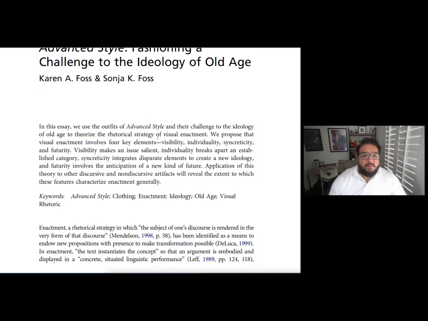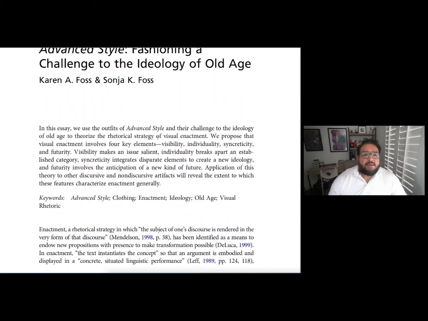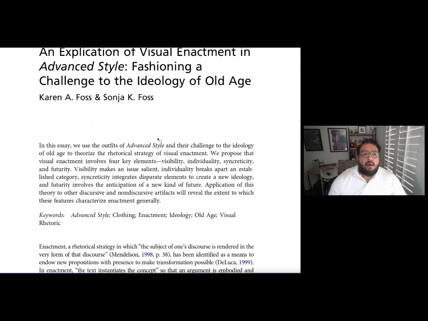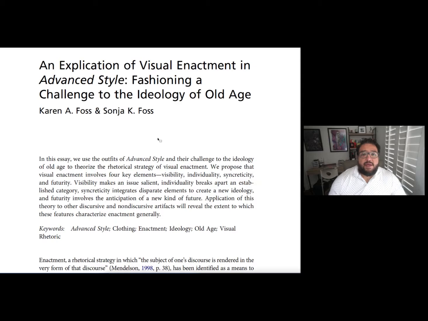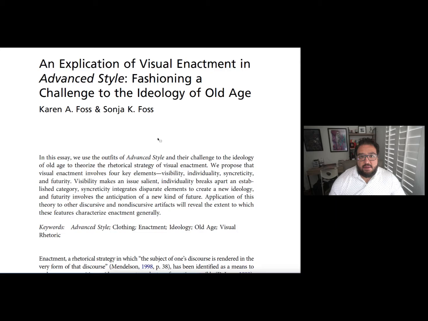But essentially, I know Karen personally, and she and her sister are very big into fashion and actually make a lot of their own clothing. So it makes sense that they would write a journal article on the idea of fashion and some of the ways you can challenge old concepts in fashion. And that's what they're doing.